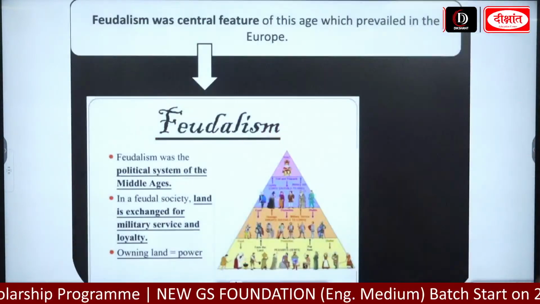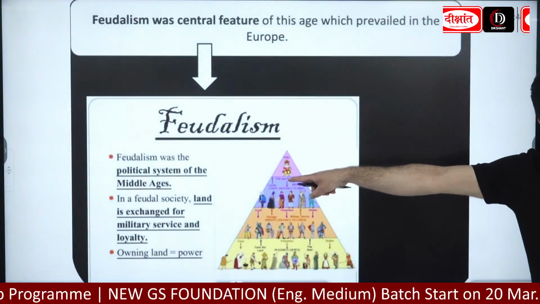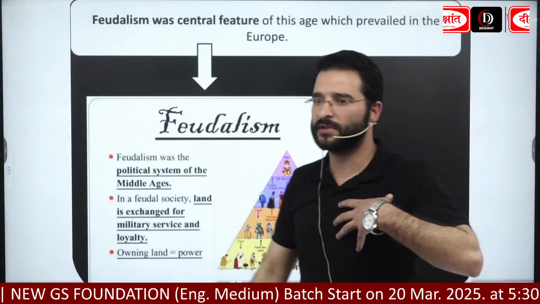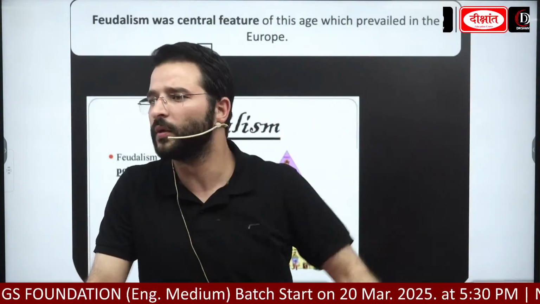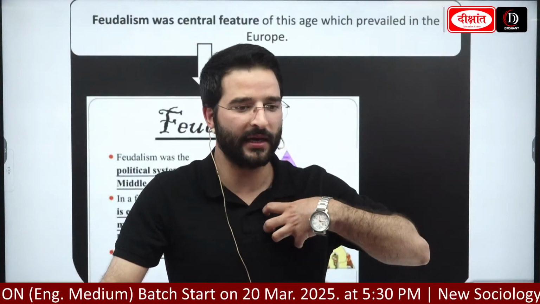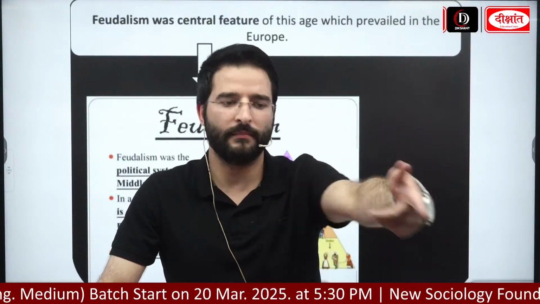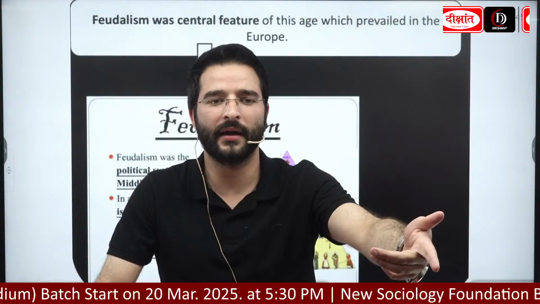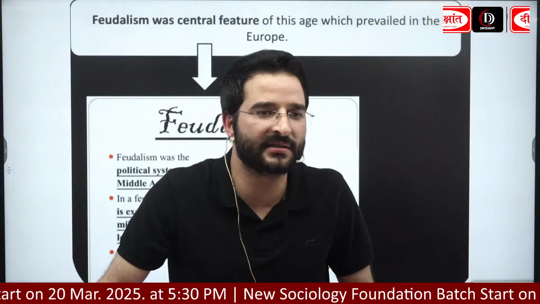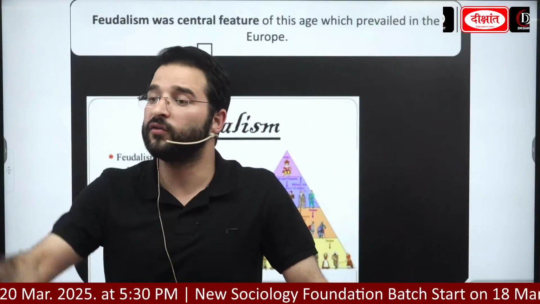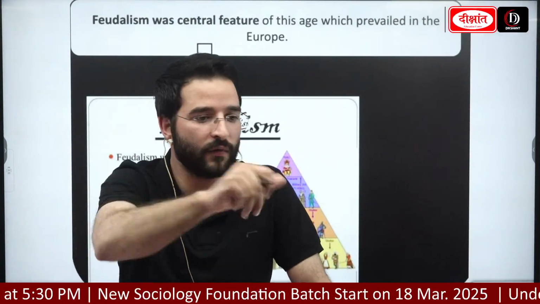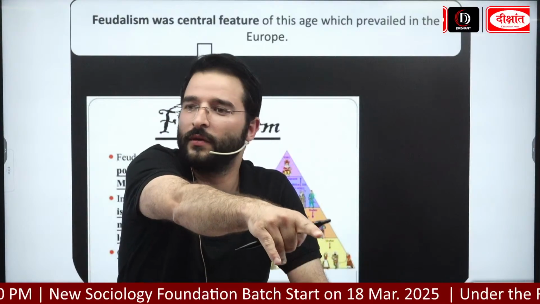सिंपली क्या होता था, जो लैंड था ना, ठीक है, land was exchanged for military service as well as for loyalty. For example, if I am the king, and you people are the nobles, these two are the nobles and the local chiefs, okay, and I am the king, land किन का है, land मेरा है, ठीक है, it's mine. What I am doing, मैंने इनको लैंड दे दिया, I have given them land, and in turn or in return what they are going to do, okay, they will be providing me military services in the form of arms, in the form of soldiers, in the form of horses, or in the form of elephants during the time of war, plus they will be also loyal towards me.